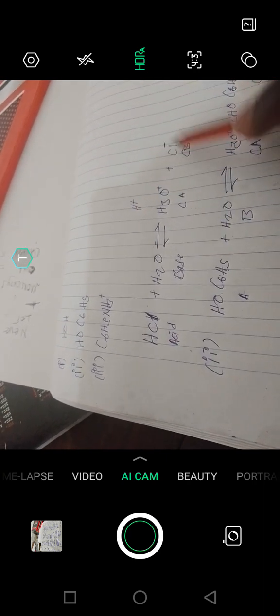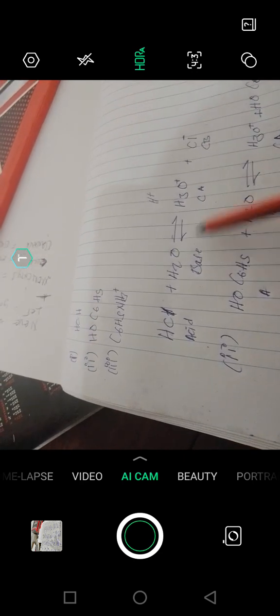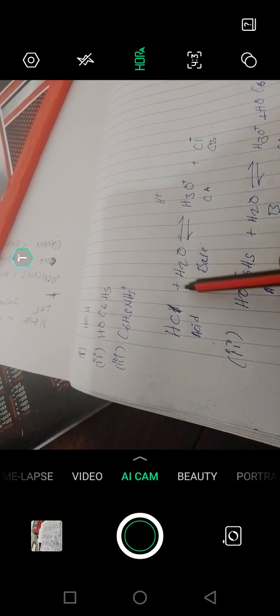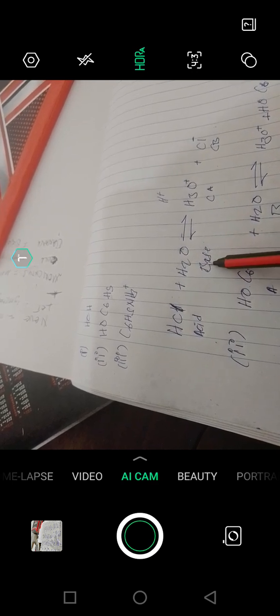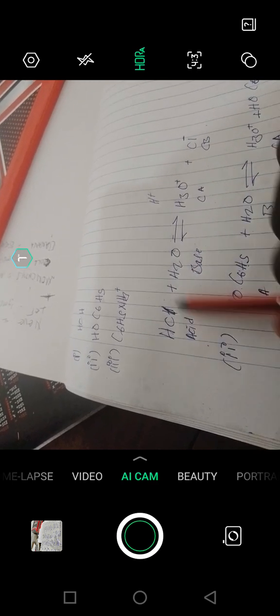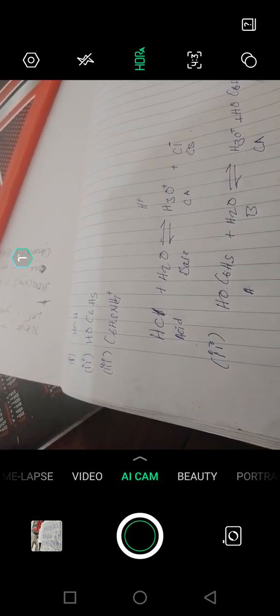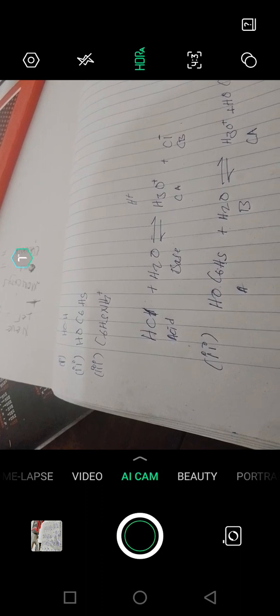Then the one that gains a hydrogen ion and occupies a positive charge will be a conjugate acid. That's what you're supposed to know.